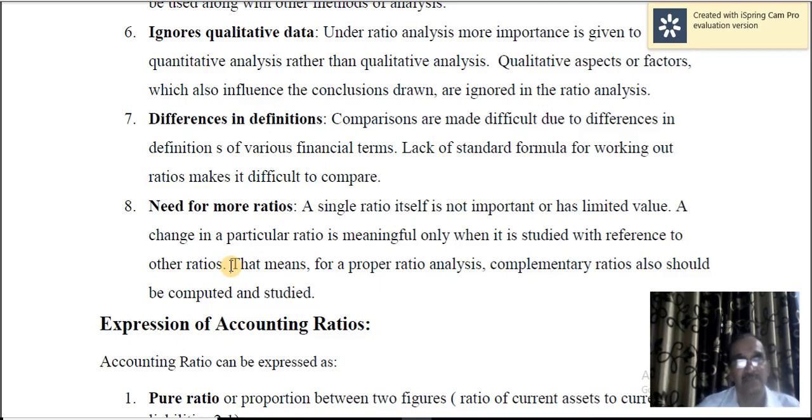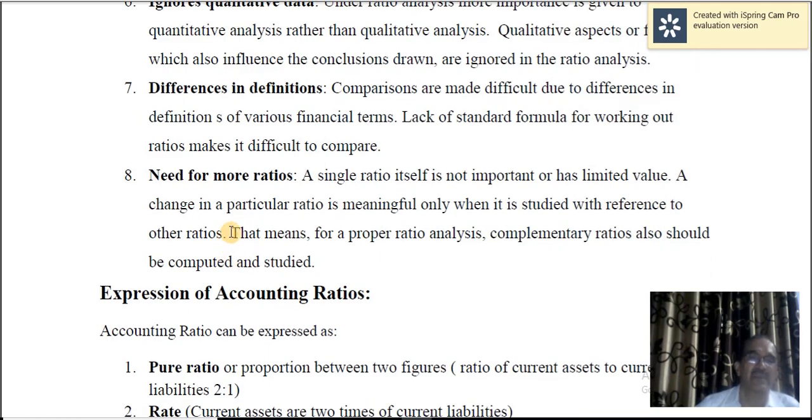Similarly, if a major part of current assets consists of debtors, and debtors remain like that without collection for a long period of time, then even though current ratio is good, actually the concern is not doing very well. The amounts are not collected from the debtors quickly, so there are possibilities of bad debts. Therefore, for proper analysis along with current ratio, you must also go for debtors turnover ratio. So like that, one ratio may not be helpful for you.